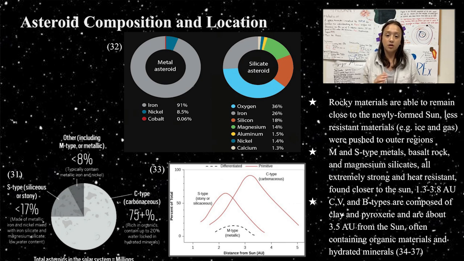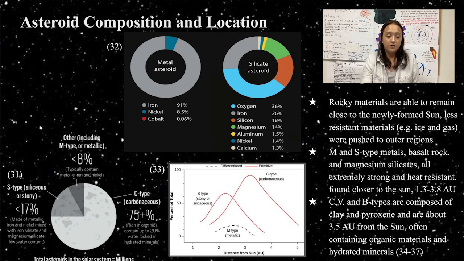S-type asteroids are the closest to the sun, only 2.2 AU away, and they're made of stony materials like nickel iron and magnesium silicates. M-types are located in the middle of the asteroid belt, 2.5 to 3.3 AU from the sun, made up of primarily iron-nickel metal.